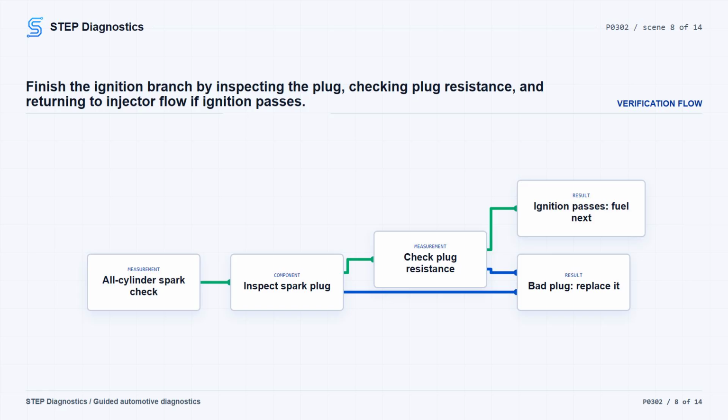If the ignition checks pass and this branch was entered from the power balance step, return to injector flow testing. If you did not enter ignition testing from that path, treat the concern as intermittent and do not guess.